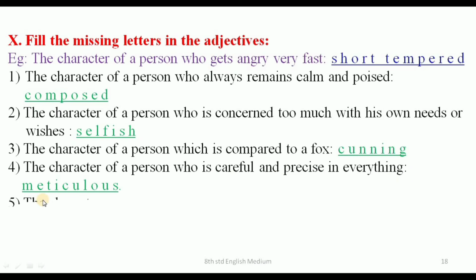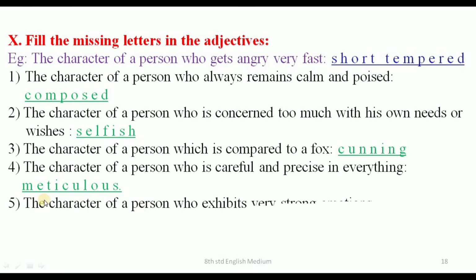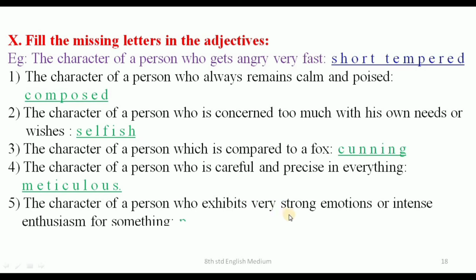That is meticulous. Fifth one, the character of a person who exhibits very strong emotions or intense enthusiasm for something, who is called passionate.